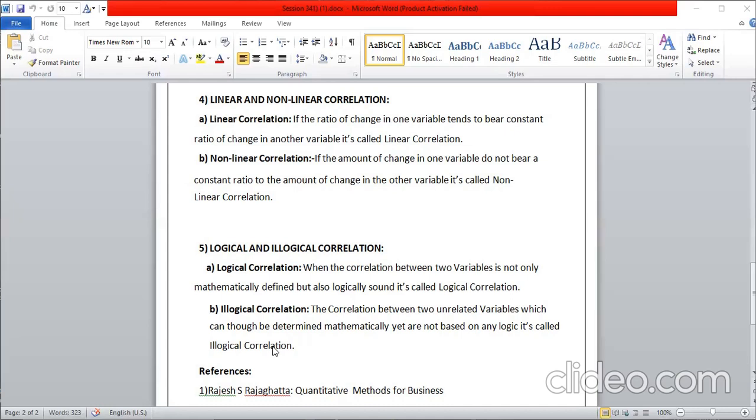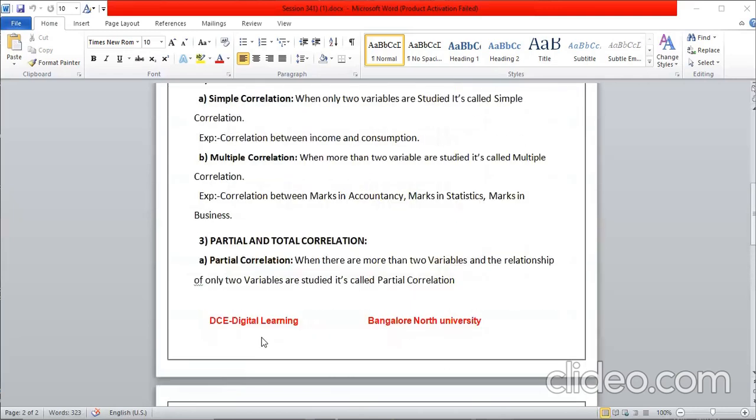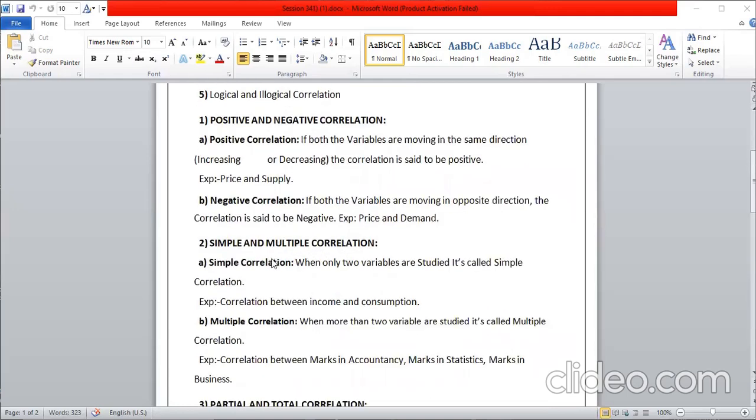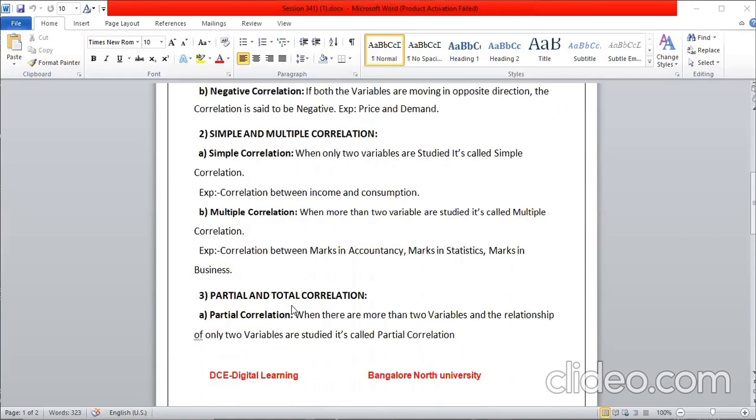Here 5 types of correlation are there. The first one is positive and negative correlation. If two variables are going in the same direction, it is called positive correlation. If the two variables are going in opposite directions, it is called negative correlation. Simple and multiple correlation: when two variables' values are considered, it is called simple correlation. Multiple, if more than two are there, it is called multiple correlation.